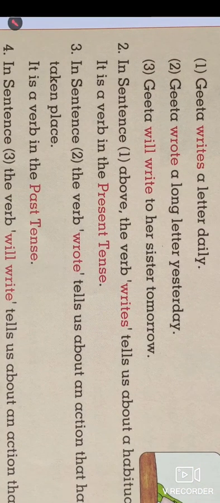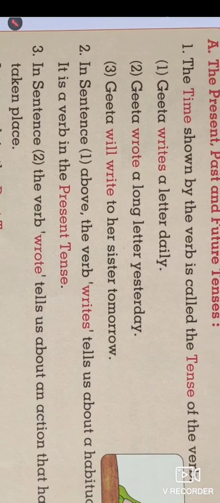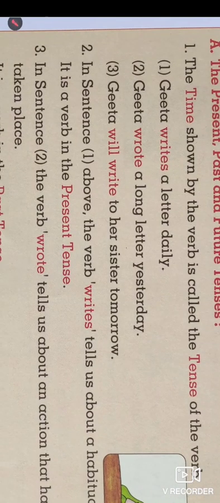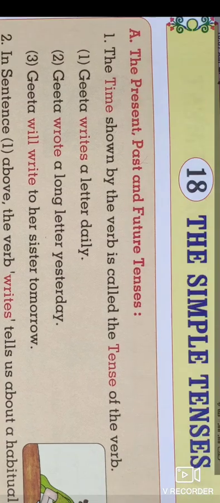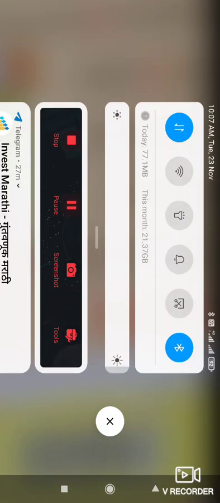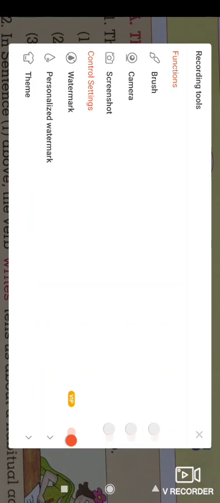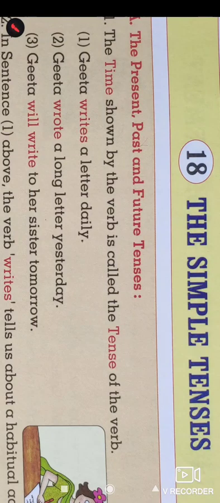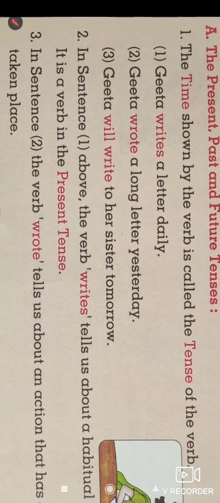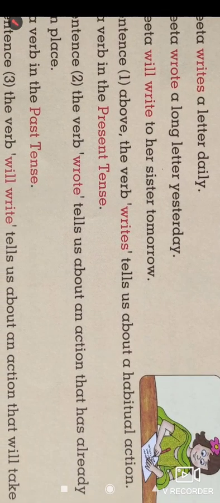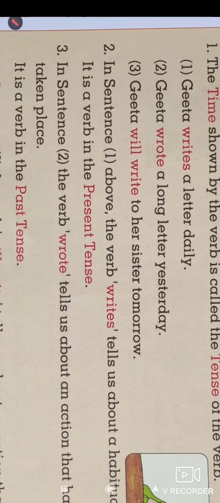Look at the second point. Here it gives information about these three sentences. In the first sentence, Geeta writes a letter daily, writes tells us about the habitual action, so it happens daily.